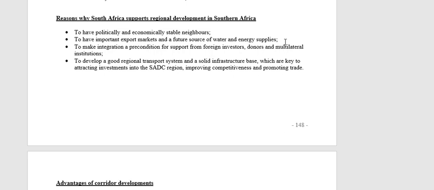And very important, a future source of water and energy supplies. We have a lack of water. Our water resources are very scarce in our country. Some of our neighboring countries have water that we can use. So if we have good relations with them, we can say to them, listen, we're helping you with X, Y, and Z. You help us. You need to give us some of your water, supply us with some of your water.